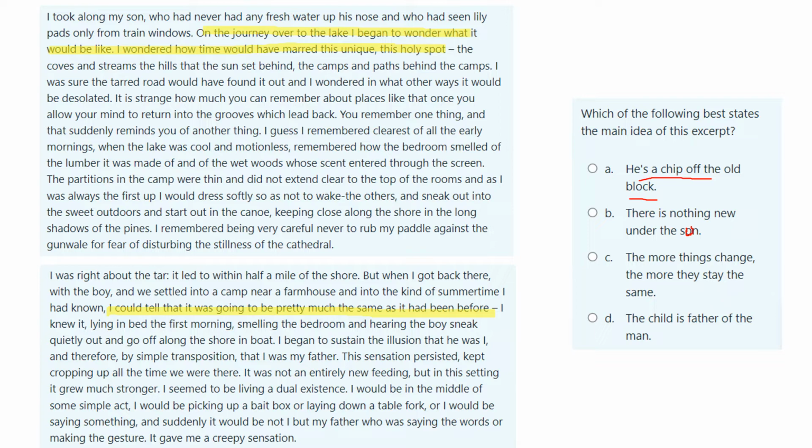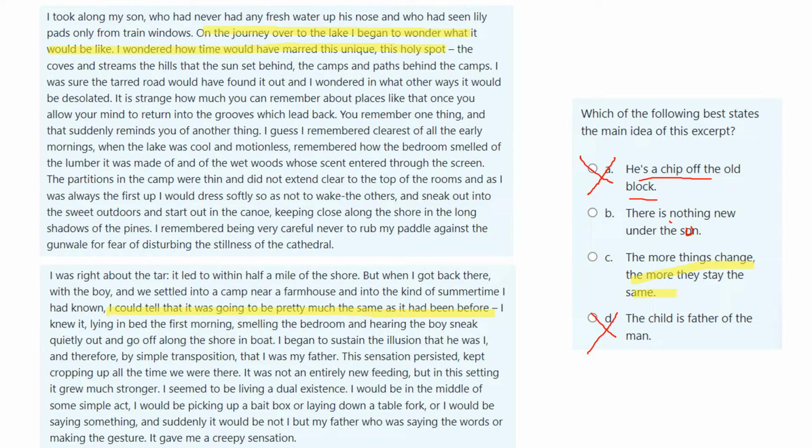So the beginning of the second paragraph, he's talking about what will it be like. He's trying to imagine how things will be. But towards the end, he begins to realize that it will be the same as before. So things are basically staying the same. The correct answer is C. The main idea is about how things do not change. So A and D are wrong because A and D focus on the relationship between the father and the son, or the similarity between the father and the son. This is more focused on how things do not change.